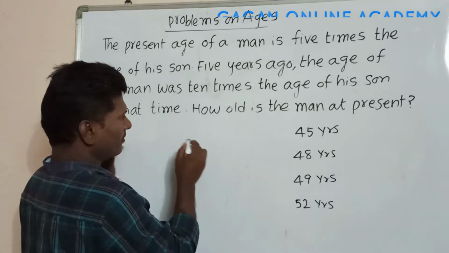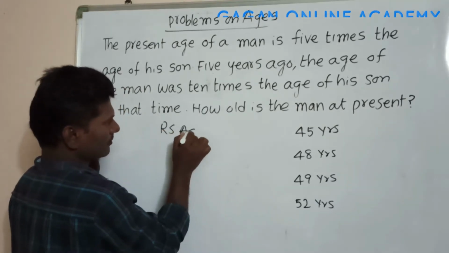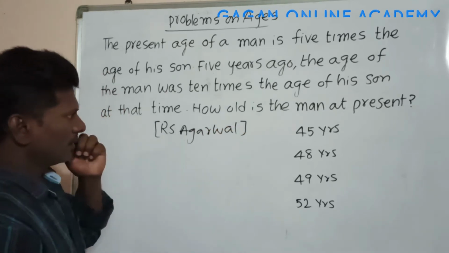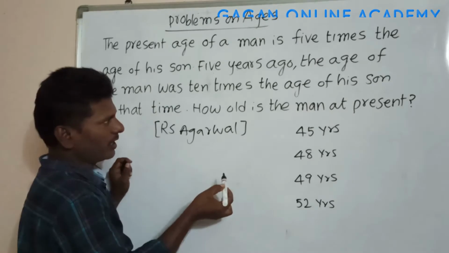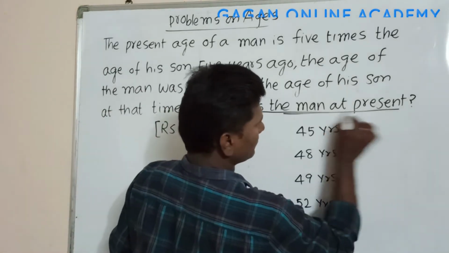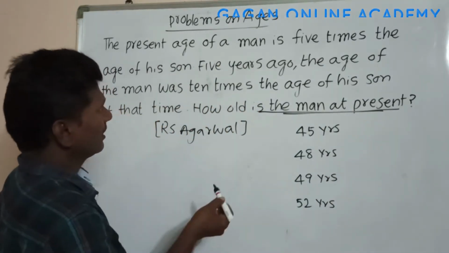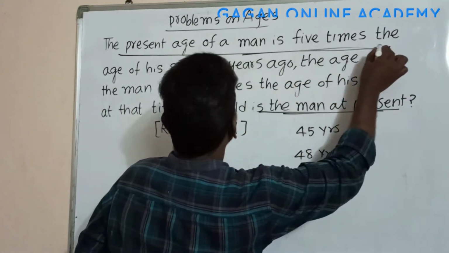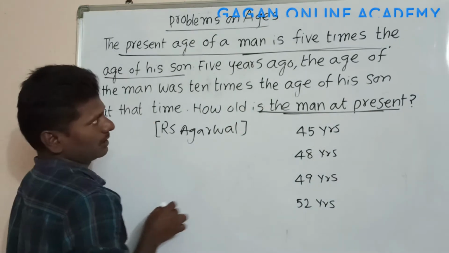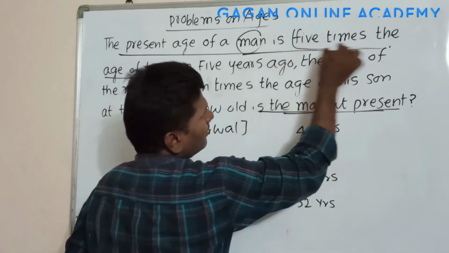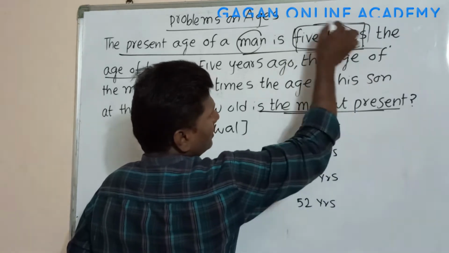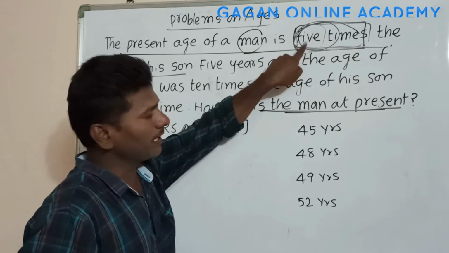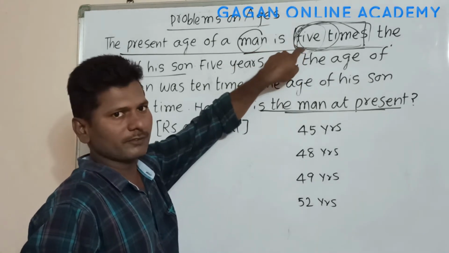This question is taken from R.S. Agarwal. We are asked to find out the present age of the man. In the first line we are provided that the present age of a man is 5 times the age of his son. Here man is 5 times his son. That means the father's age must be in the 5 table. So this clue is enough to get the answer.